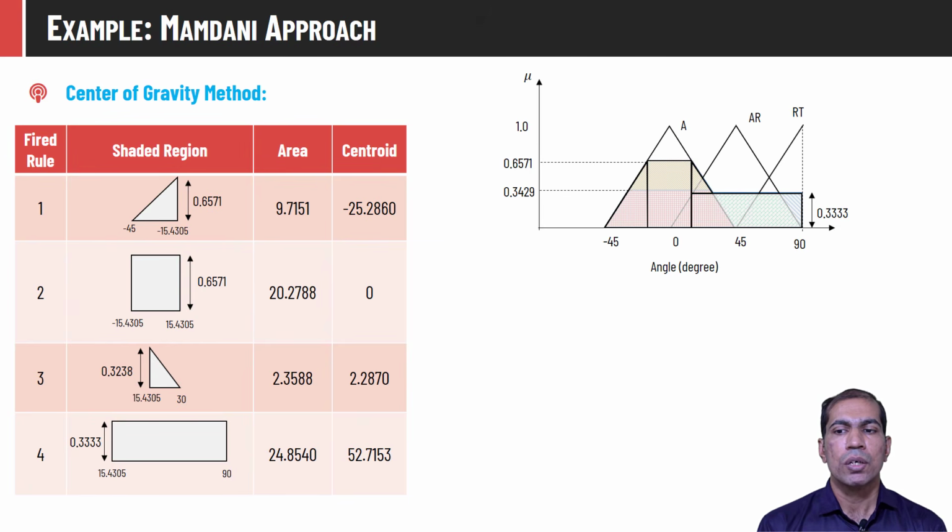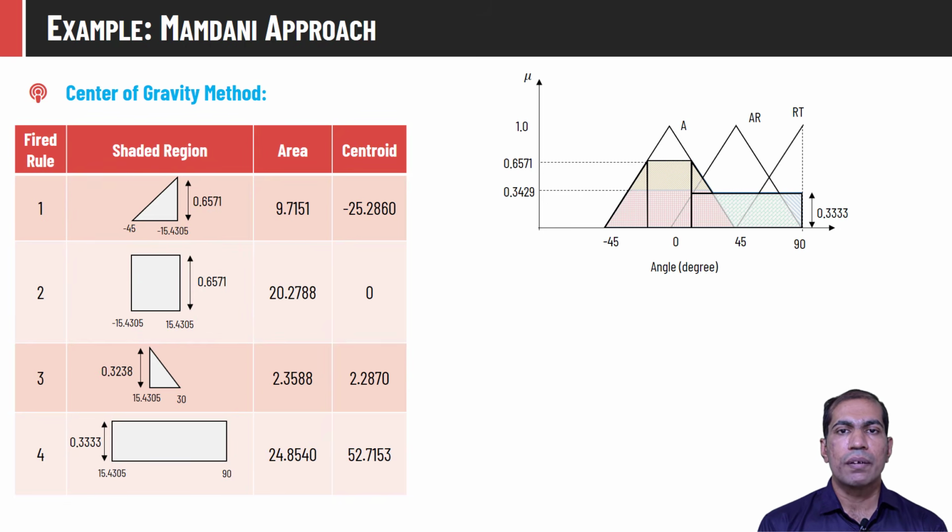So as we can see, this triangle varies from minus 45 degrees to minus 15.4305 degrees. It has a height of 0.6571. So by applying the area equation, that is 1/2 B into H, we can compute the area as 9.17157, and its centroid is minus 25.2860.